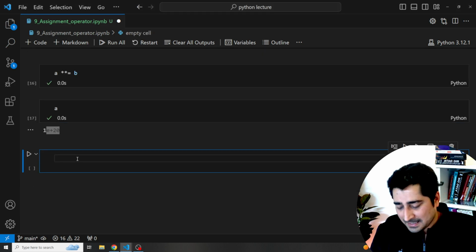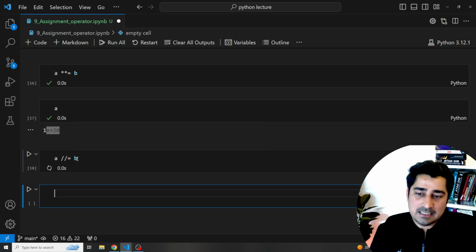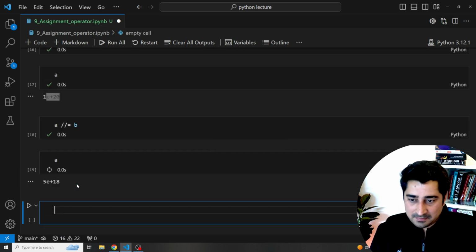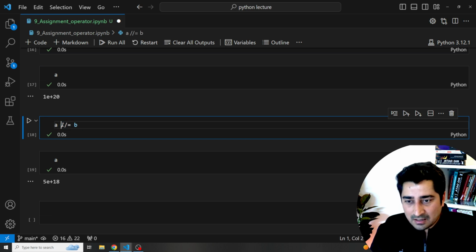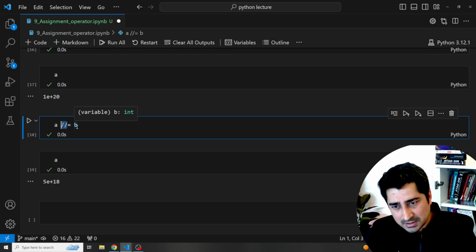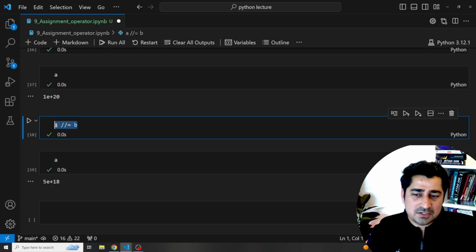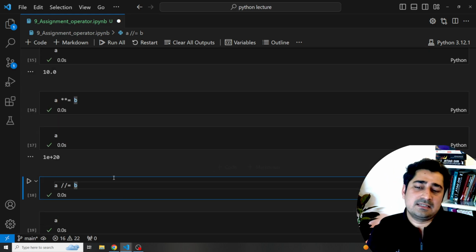Now here, let's try to understand A //= B, which is going to give you a floor. Now if I print A, this is what it means. So this is always going to give you the floor, right? So division and then it is going to give you the floor, the lowest integer. This is what it means. So these are the assignment operators, guys, which exist inside Python.